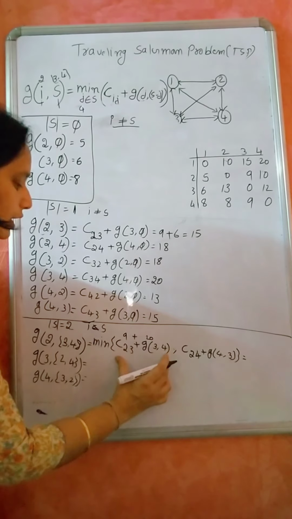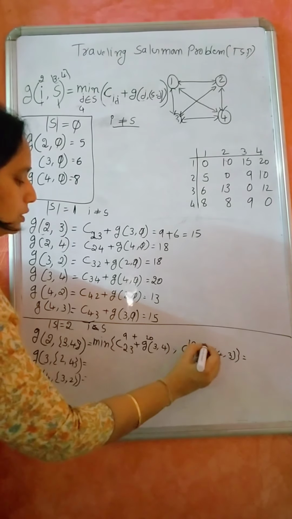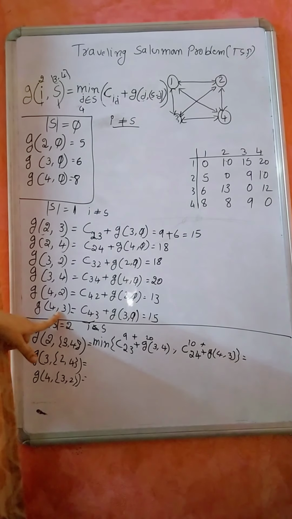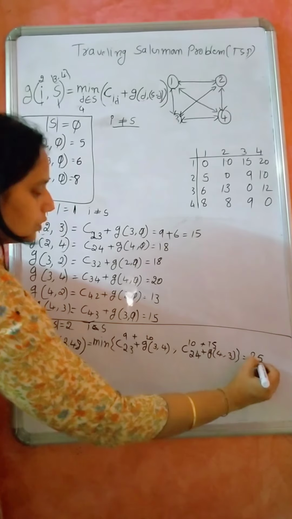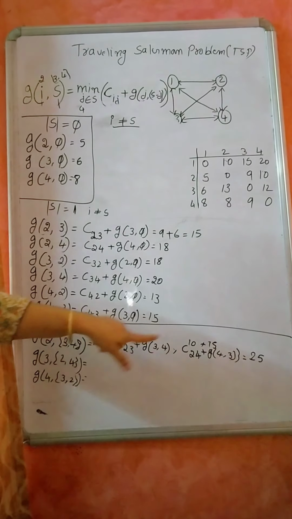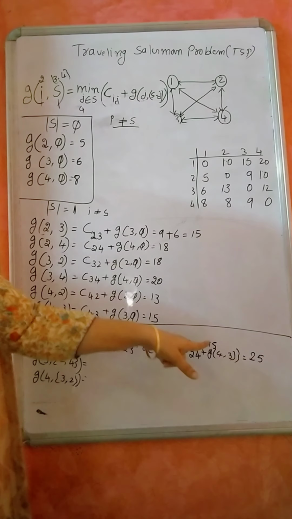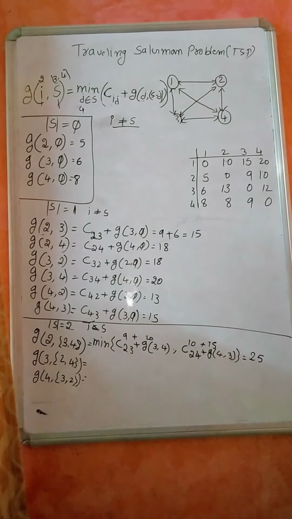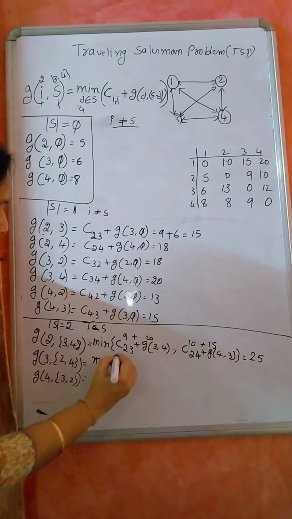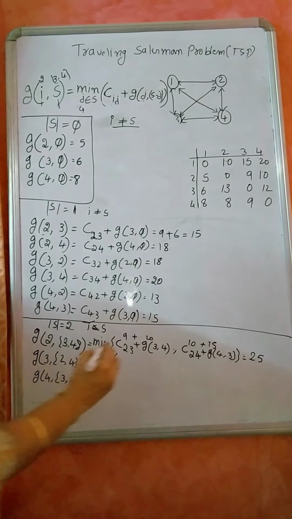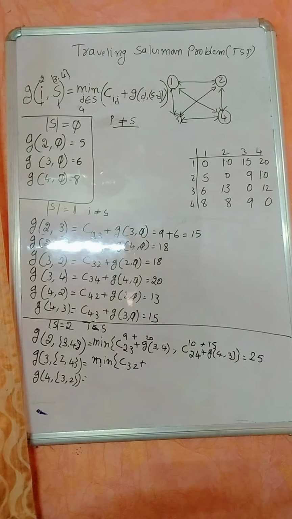So this is 29. This is 2 4 10 plus 4 3 15, 25. Which is minimum? 25 is the minimum. So among 29 and 25, which is the minimum? 25. So compute that.